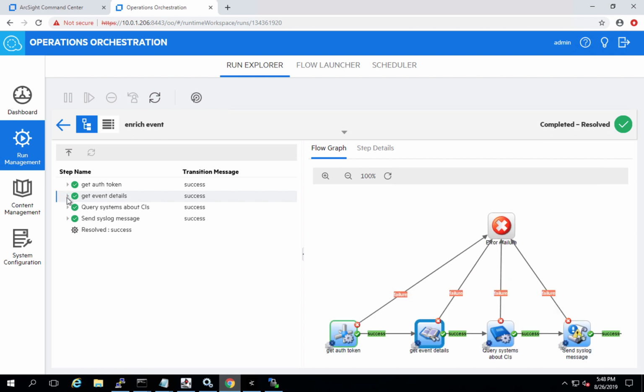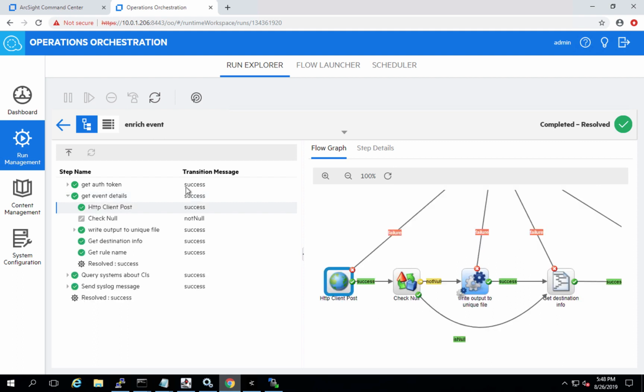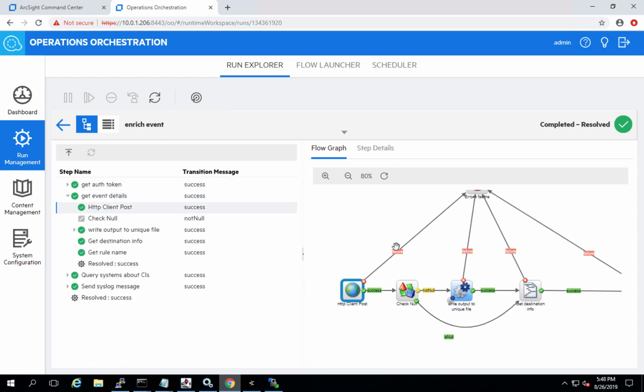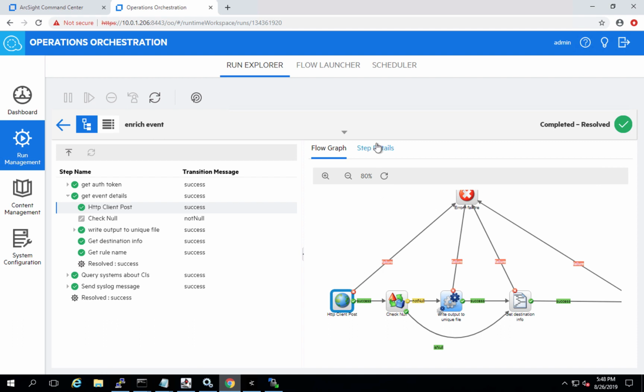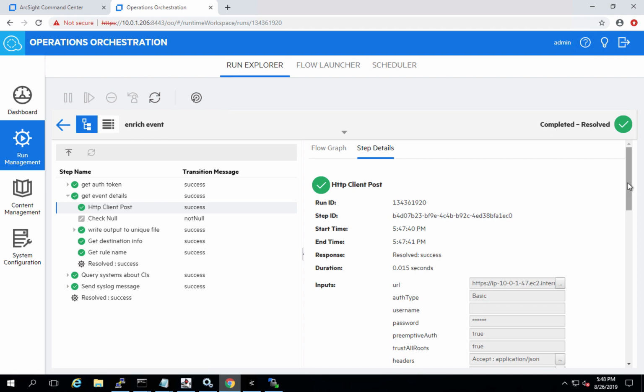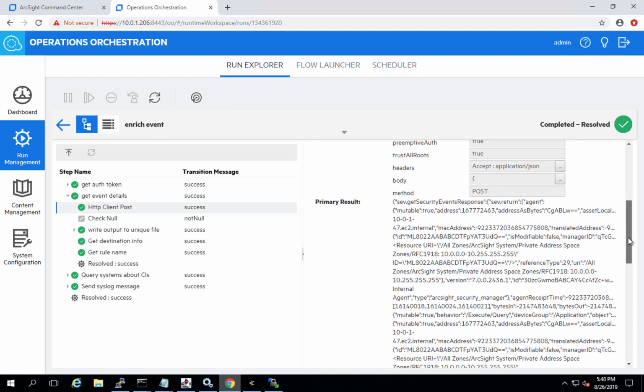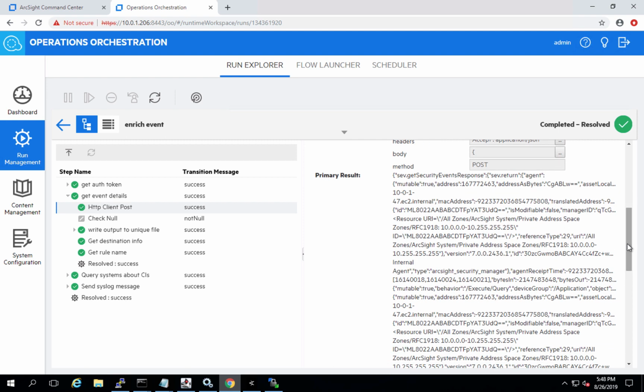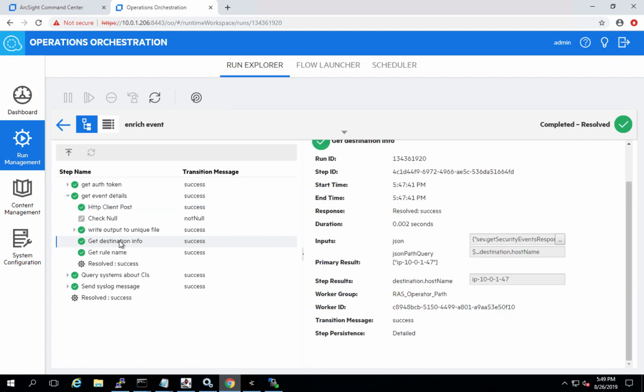When we drill into get event details, you will see that the first step is an HTTP client post. This post returns back a JSON data structure to us. In fact, you can see it right here. Now, this JSON data structure is pretty large, so we're going to need a tool to get to the bottom of this. In this case, Operations Orchestration allows us to do a JSON path query. In fact, what we're looking for is the host name. And this one, we'll get the rule name that we want.